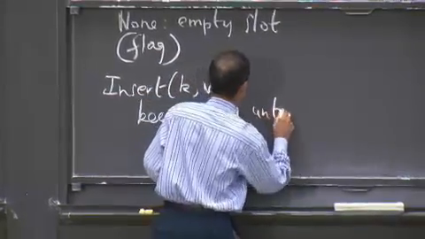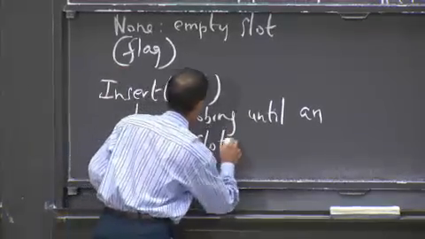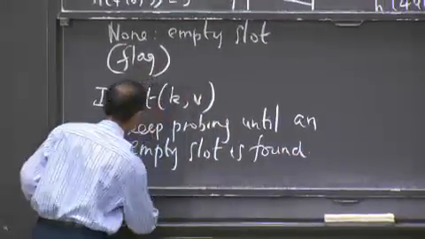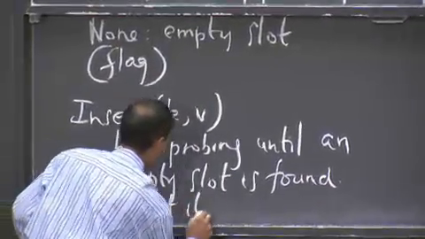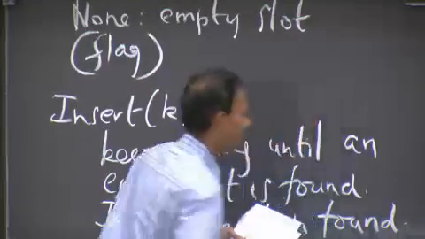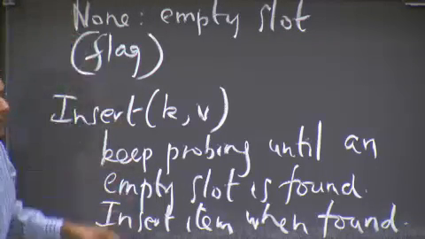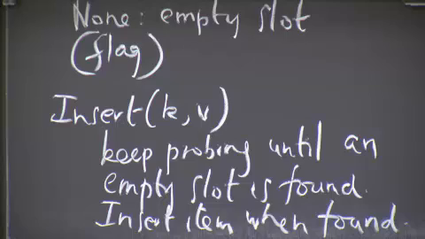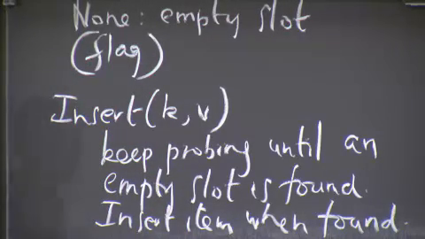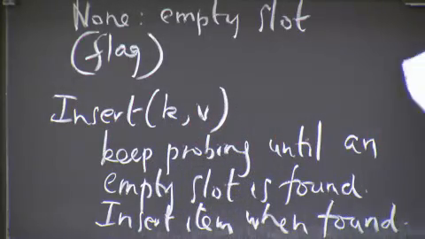Keep probing until an empty slot is found, and then when it's found, insert the item. As long as you have the permutation property that we have up there, and given that m is greater than or equal to n, you're guaranteed that insert is going to find the slot. That's the good news. Now, it might take a while, and so we have to talk about performance a bit later, but it'll work.